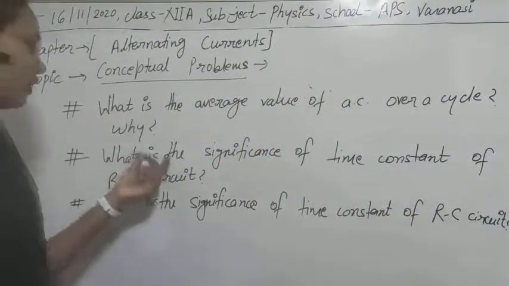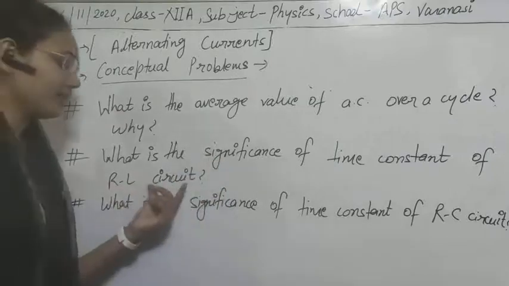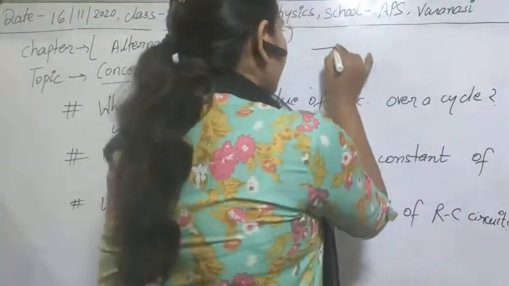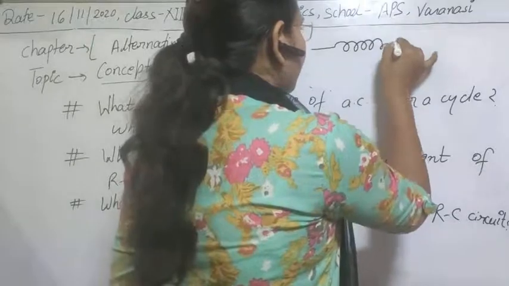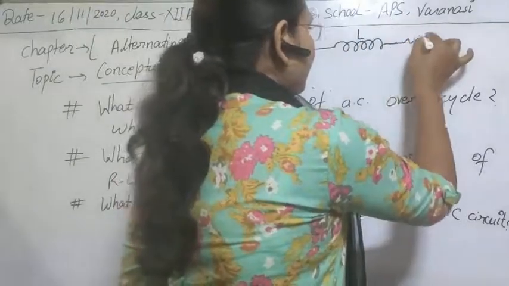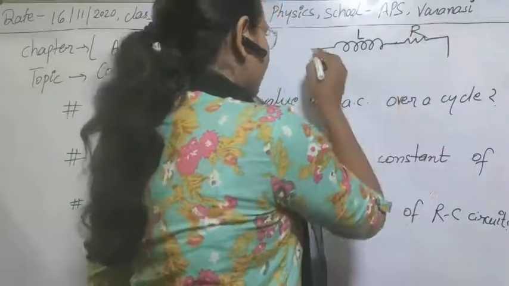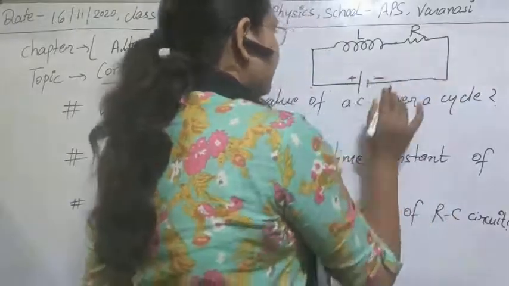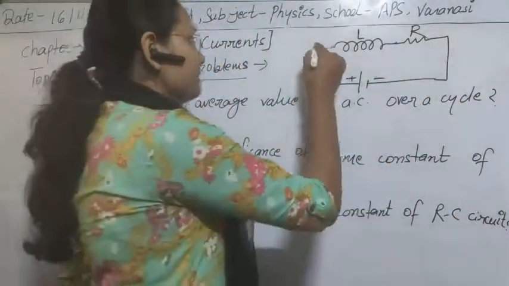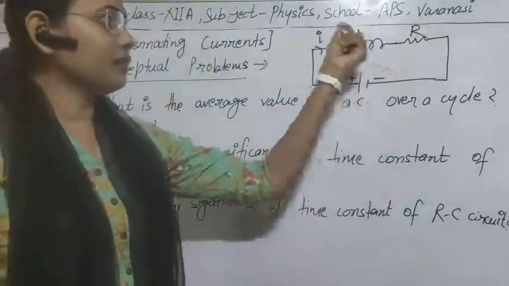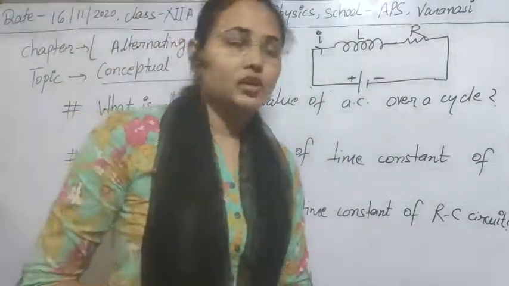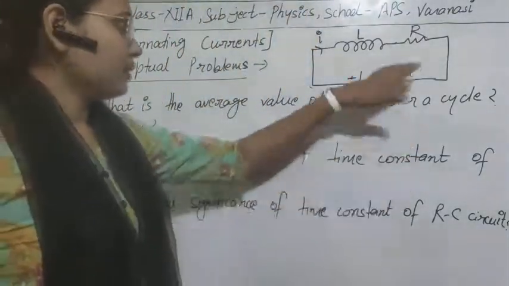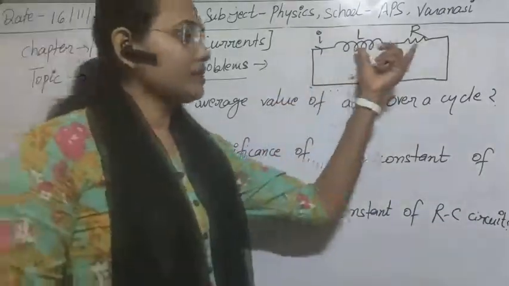Second question is, what is the significance of the time constant of an RL circuit? As I told you, we have studied a number of circuits. Suppose in any circuit we are using an inductor L and connecting it with a resistance R, and I have just connected a battery. This is the simple circuit. Before telling about the time constant, first let's see what an LR circuit is. So the LR circuit is simply this.